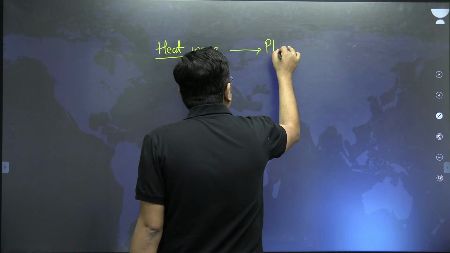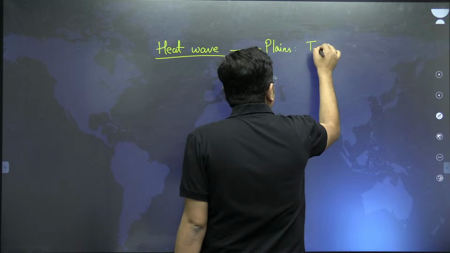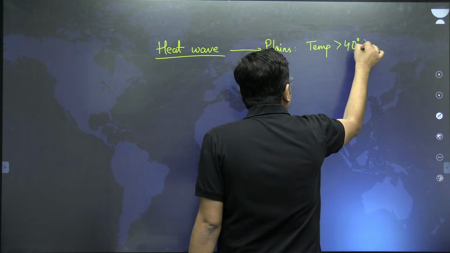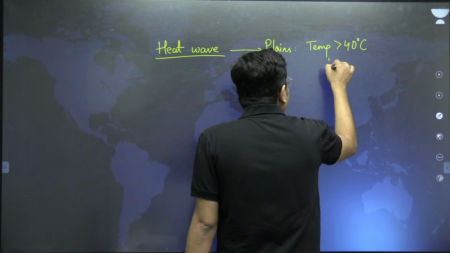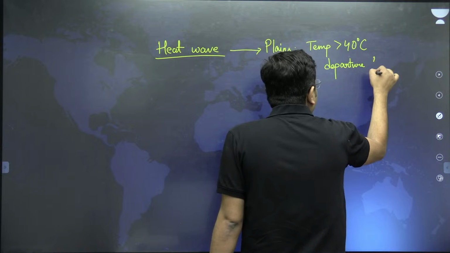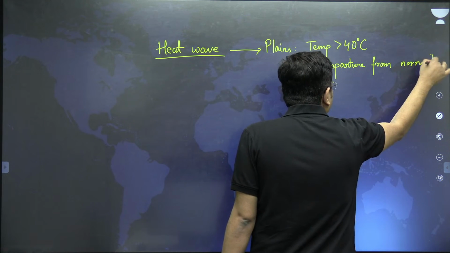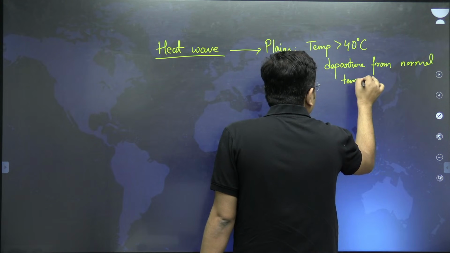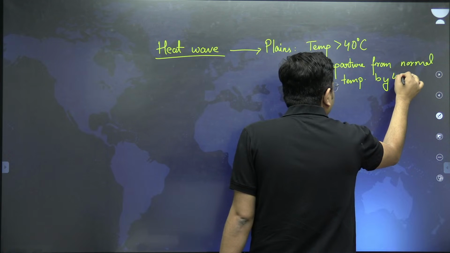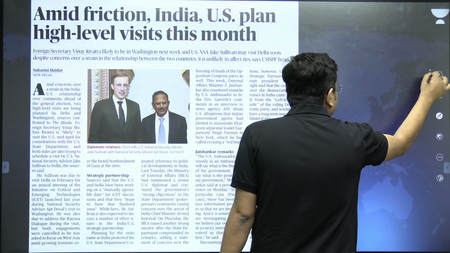For example, in the plains, if the temperature is consistently greater than 40 degrees Celsius and there is a departure from normal temperatures by 4.5 degrees Celsius to 6.4 degrees Celsius.